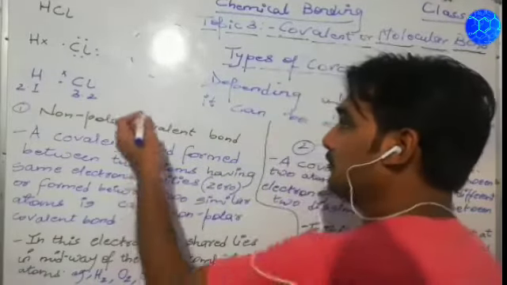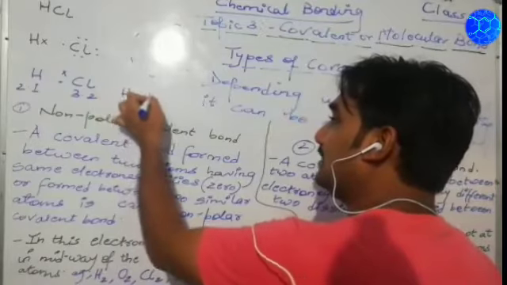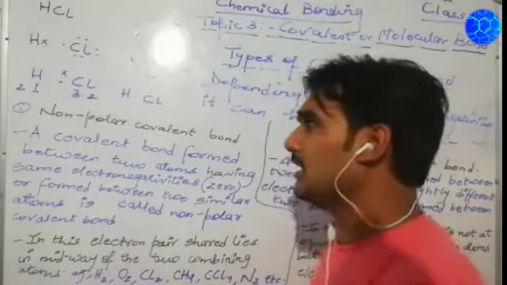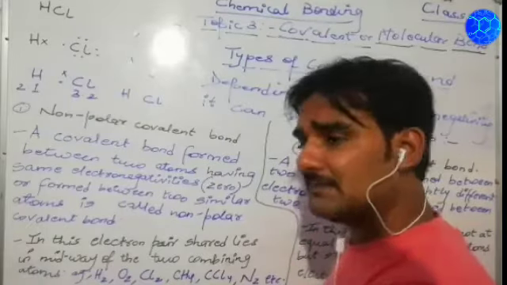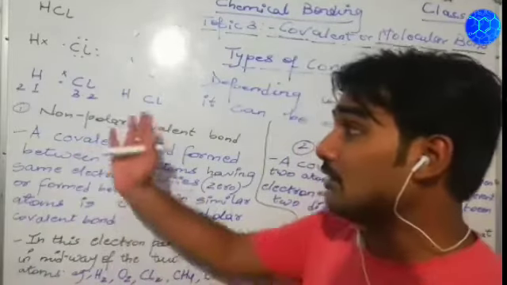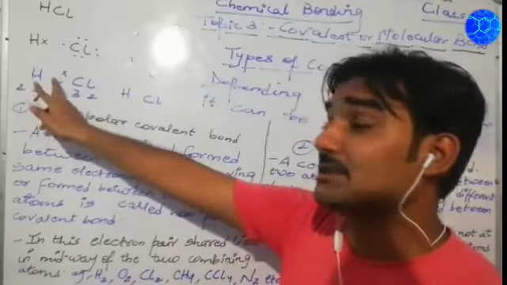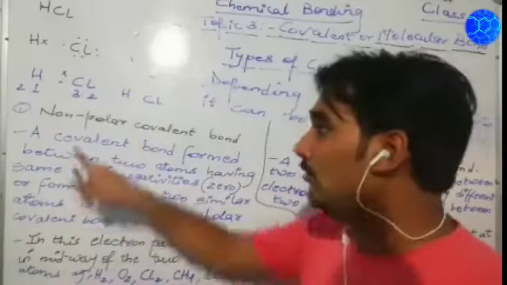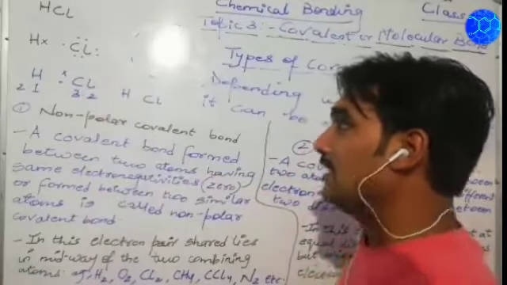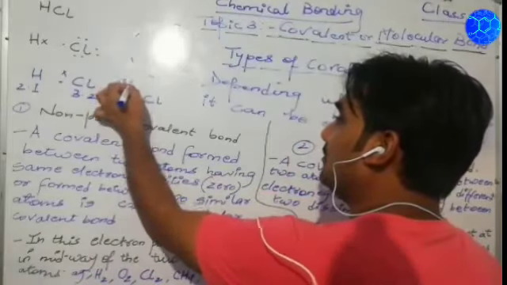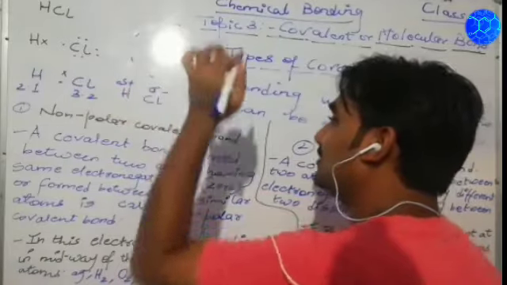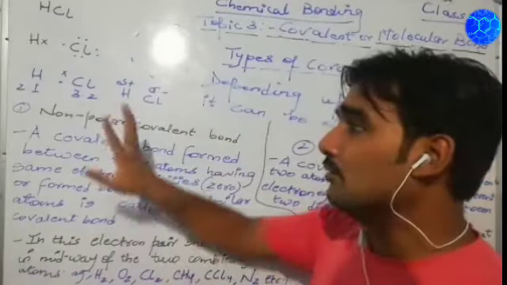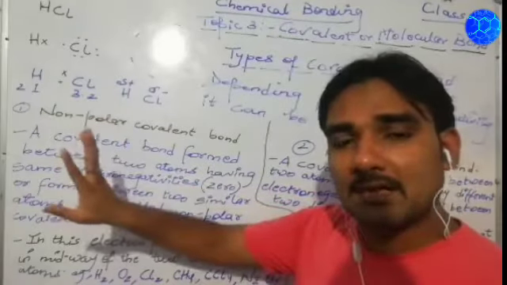So in this condition, a charge will be developed: a partial positive charge and a partial negative charge. Why? Because of different electronegativities and the shifting of the shared electron pair towards the more electronegative element. Getting my point? So here we write sigma positive charge, and we write sigma negative charge. This charge occurs due to the combining atoms having different electronegativities.